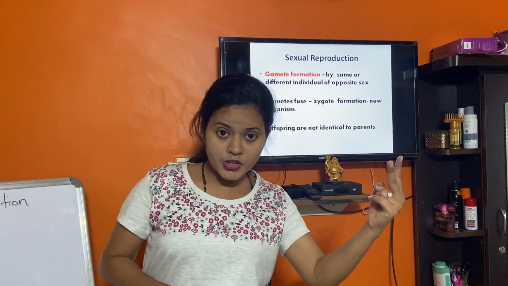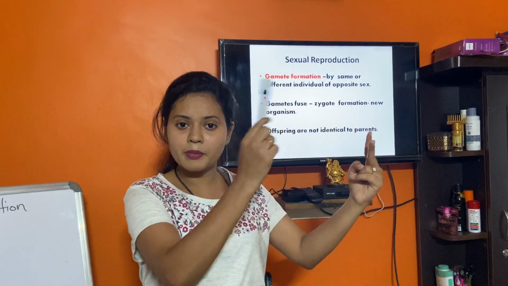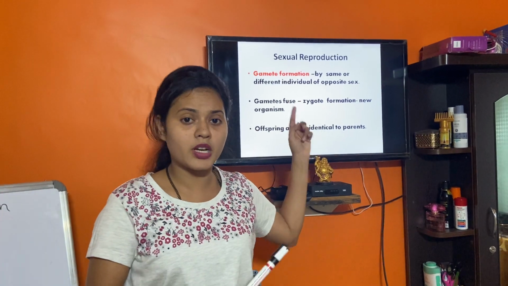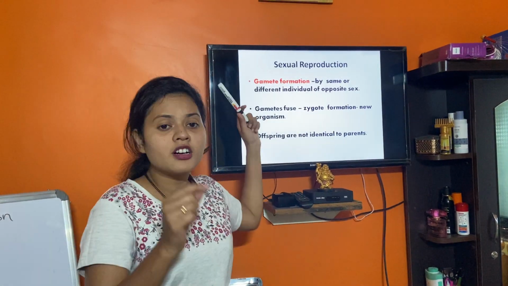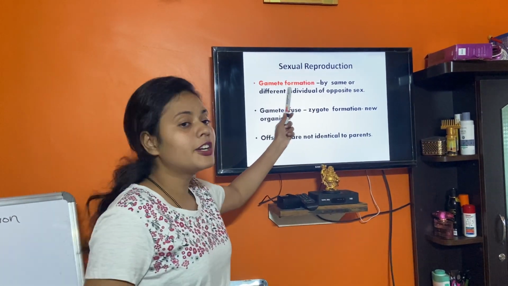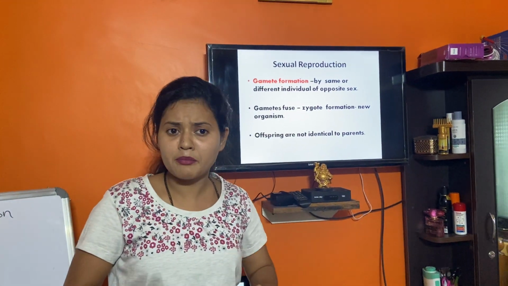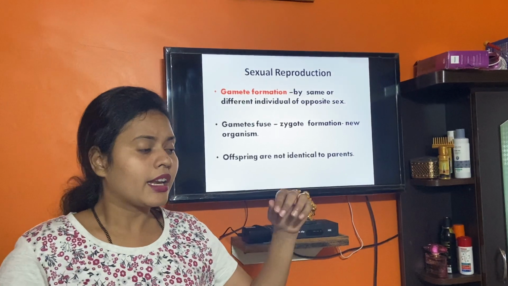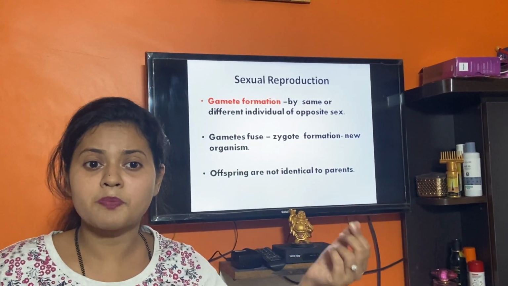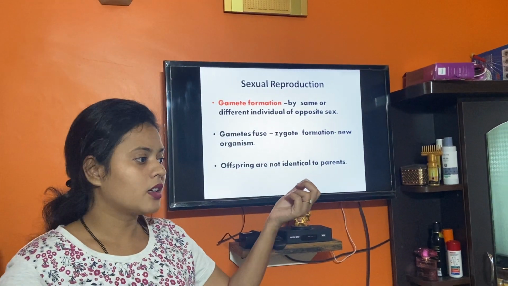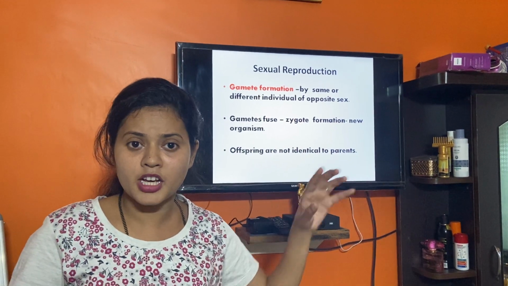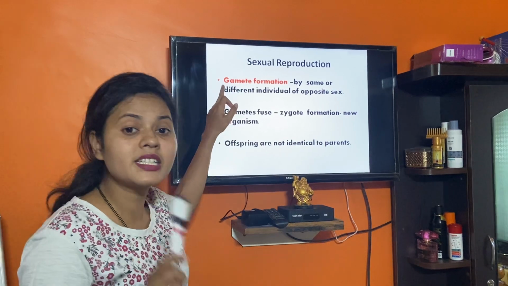When two individuals are involved and give rise to a new individual, a new organism, that is sexual reproduction. So let us see in detail. The very first thing is gamete formation. What is a gamete? Everyone knows gametes are the reproductive cells. In asexual reproduction there are spores, and buds are developed. These are all modes of reproduction there, whereas here the gametes have to be formed.